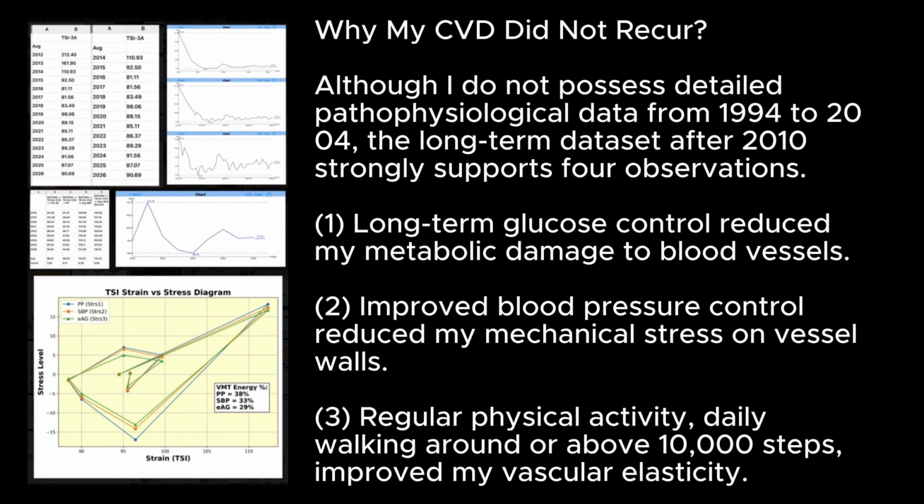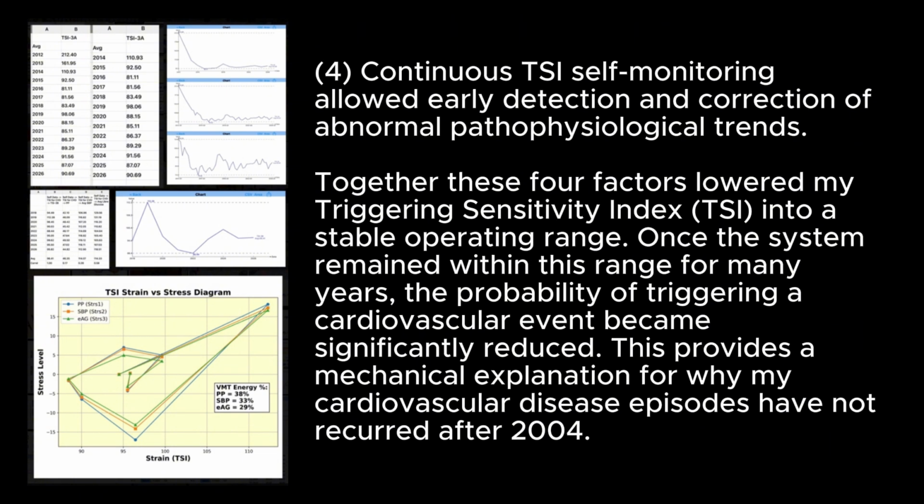Why my CVD did not recur. Although I do not possess detailed pathophysiological data from 1994 to 2004, the long-term dataset after 2010 strongly supports four observations. 1. Long-term glucose control reduced my metabolic damage to blood vessels. 2. Improved blood pressure control reduced my mechanical stress on vessel walls. 3. Regular physical activity, daily walking around or above 10,000 steps, improved my vascular elasticity. 4. Continuous TSI self-monitoring allowed early detection and correction of abnormal pathophysiological trends.